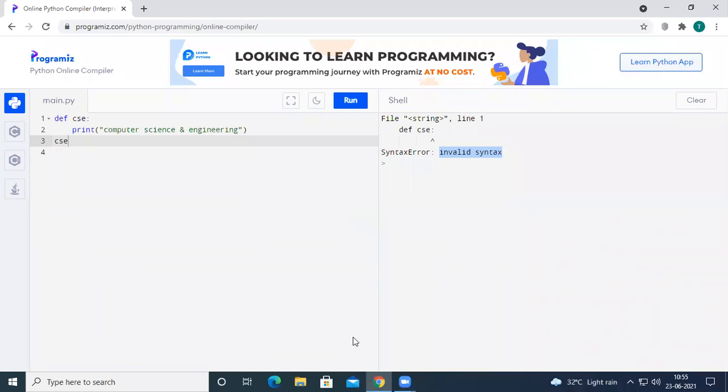For example, let us come to the point of printf statements in the C programming language. We write the printf statement like this: printf, we start the braces, we start the double quotes, and we write some text here. After writing the text, we close the double quotes, we close the brackets, and we write a semicolon. So it is the syntax in C programming language to print something on the output screen.